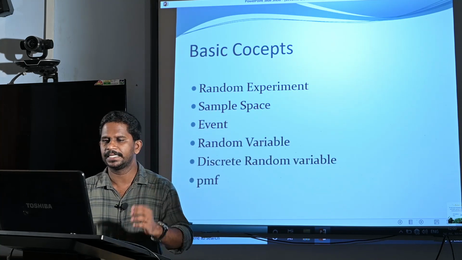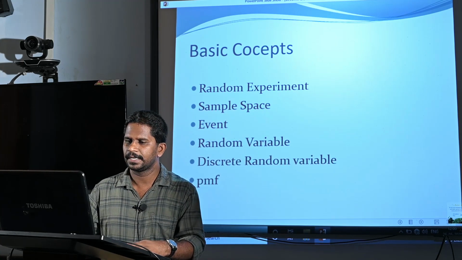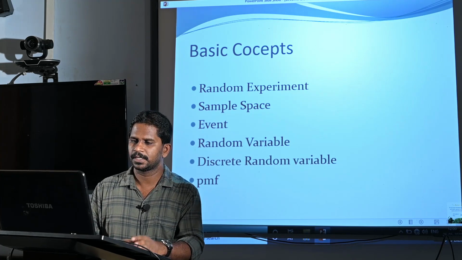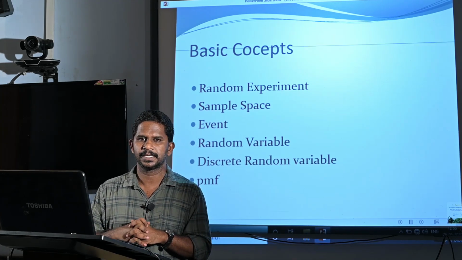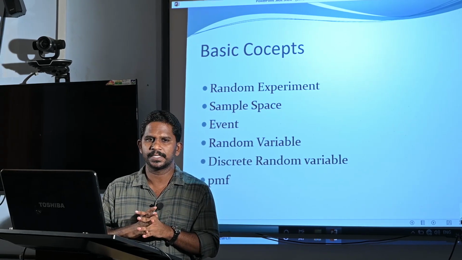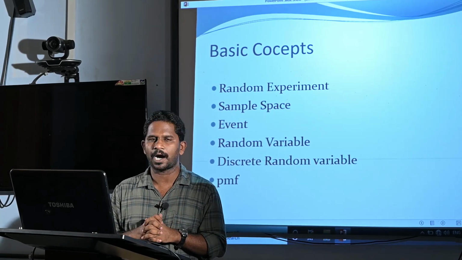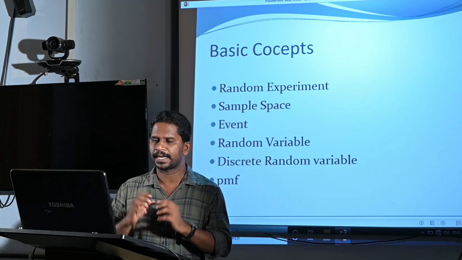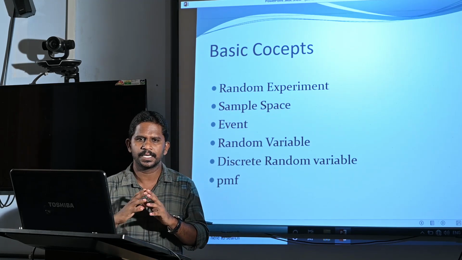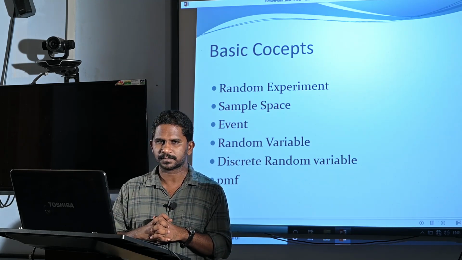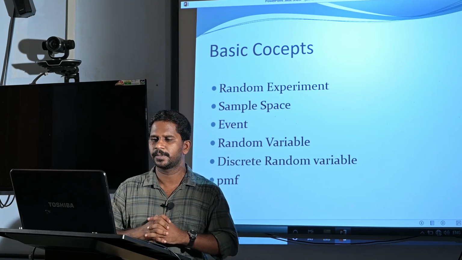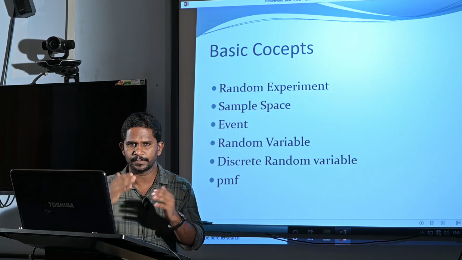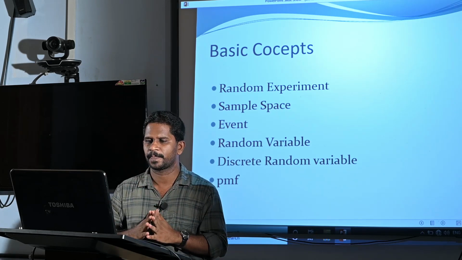Before going to the details of binomial distribution, let us revise some basic concepts. First one is random experiment. What is a random experiment? In a random experiment, we cannot predict the outcomes. A random experiment has two or more outcomes, and the outcomes are unpredictable. This type of experiment is called a random experiment. That means the outcomes are random.